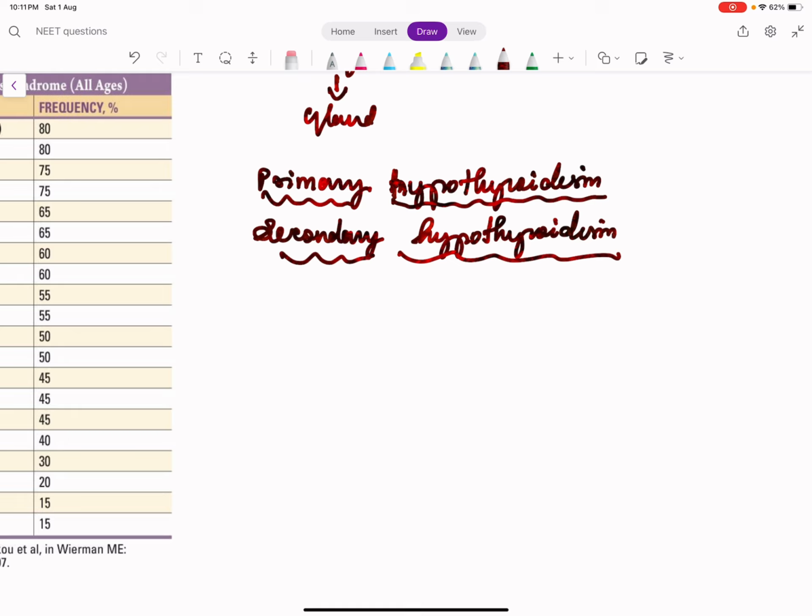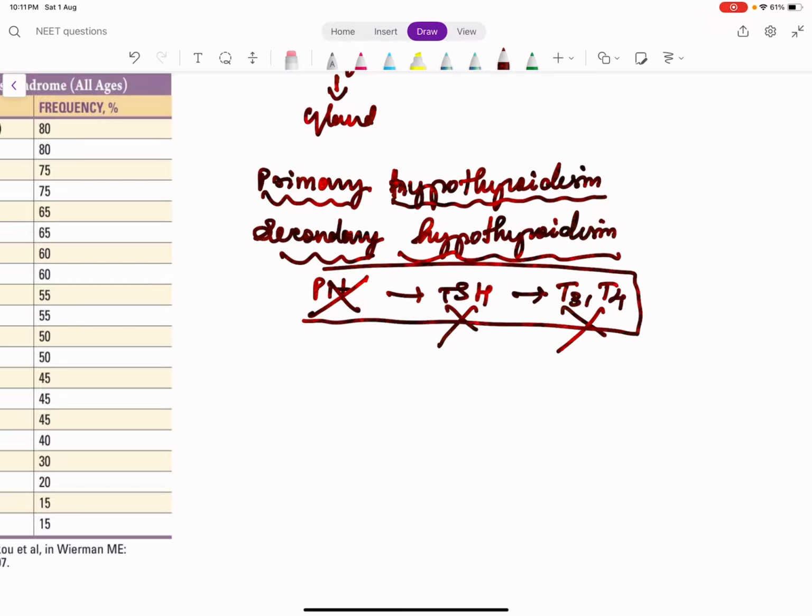So what is the sequence here? Pituitary is problematic. So TSH is not secreted. So T3 and T4 is not produced by the gland. Right? This is the sequence in secondary hypothyroidism. What is meant by primary hypothyroidism?